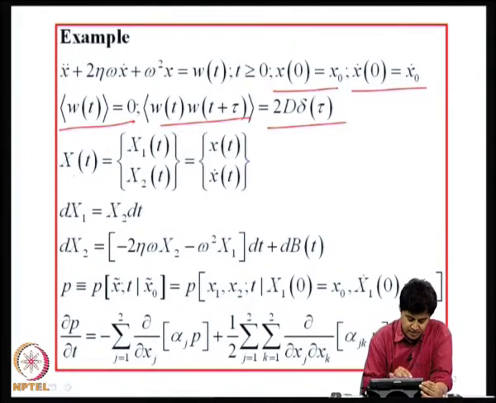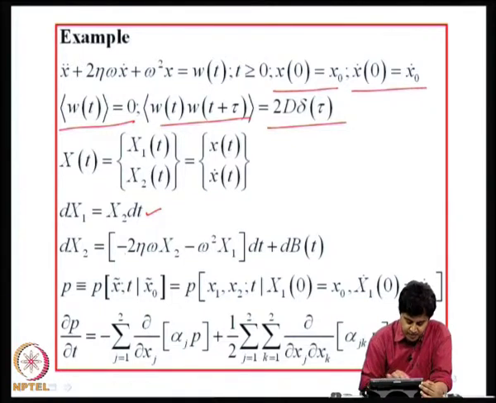First what I will do is I will introduce the state vector X of t, consisting of x1 and x2, where x1 is x and x2 is x dot. This is displacement and this is velocity. So, what will be the x1 dot is actually x dot, therefore, dx1 is x2 into dt, that will be the first equation. dx2 by dt would be x double dot, which is equal to minus 2 eta omega x dot, omega square x taken on the other side, plus W of t.